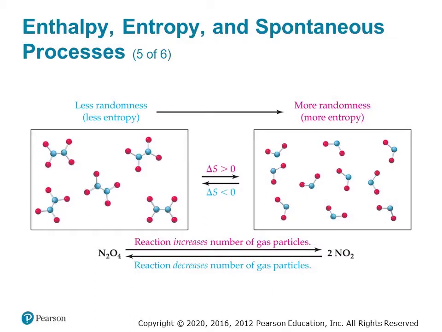There are other situations where we can predict that a reaction should result in either an increase or decrease in entropy. Let's consider the decomposition reaction of N2O4 into NO2, which we saw as an example of an endothermic reaction a few slides back. The balanced reaction shows us that for every mole of N2O4 that decomposes, 2 moles of NO2 are generated. Because both of these substances are gases at room temperature, this means that the forward reaction results in an increase in the number of gas molecules. Because gases are highly disordered, it makes sense that this would result in an increase in the entropy of the system. And of course, this also means that the reverse reaction results in a decrease in the number of moles of gas particles, and hence a decrease in entropy.